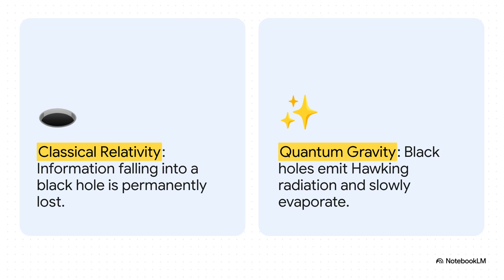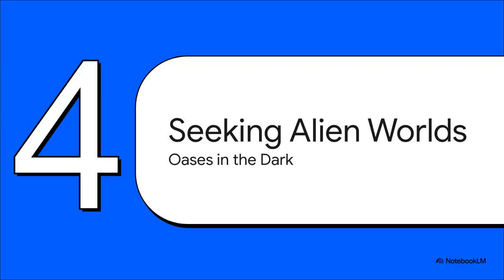But hold on. If a black hole evaporates away completely, what happens to the complex quantum information of the stuff that fell in? Does a pure, organized quantum state just turn into a mixed, chaotic state? Actually, this paradox is still intensely, and I mean intensely, debated by physicists today. So, with all these dark voids and destructive black holes, where can complex life actually survive?